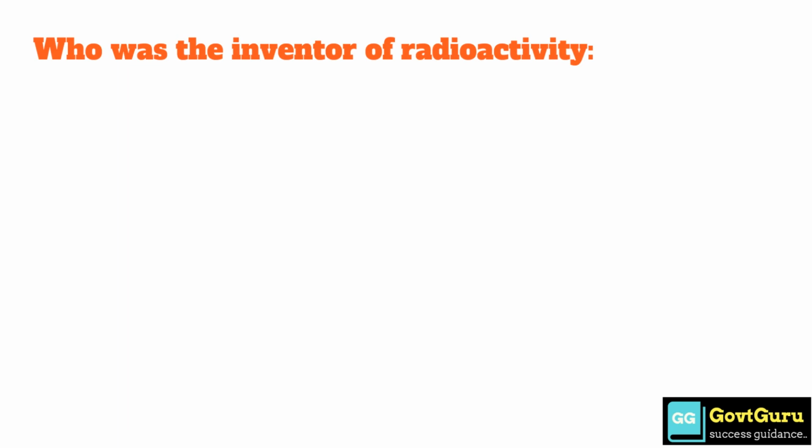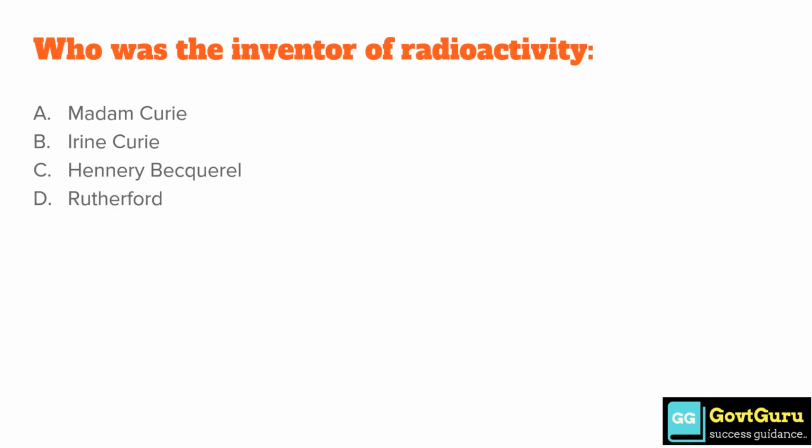Who was the inventor of radioactivity? Option A, Madame Curie. Option B, Irene Curie. Option C, Henry Becquerel. And option D, Rutherford. The correct answer is option C, Henry Becquerel.